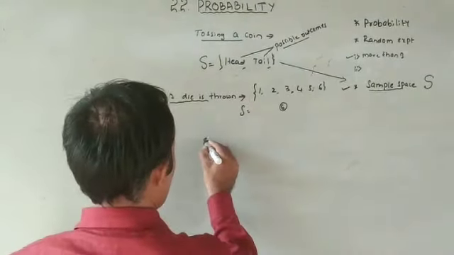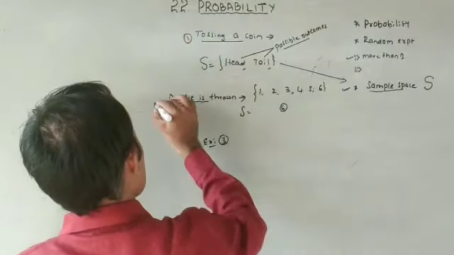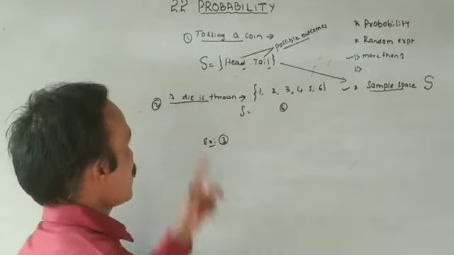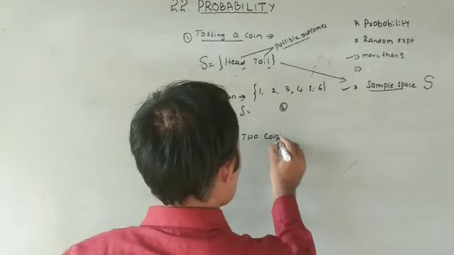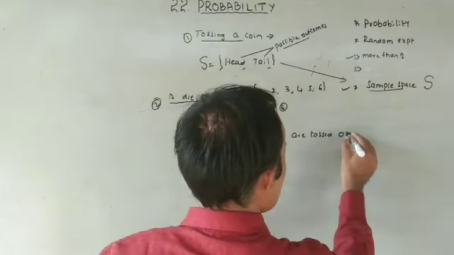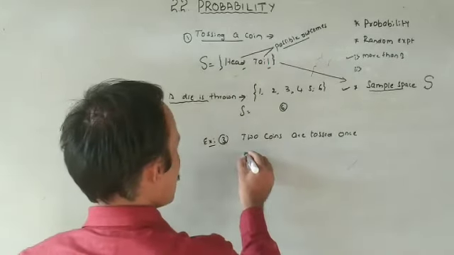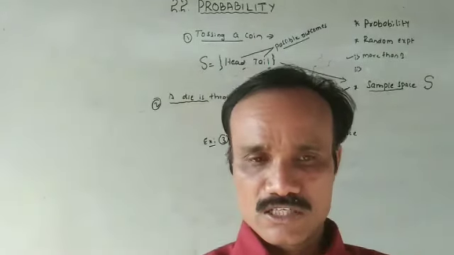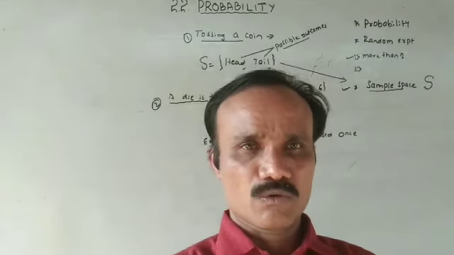I will give another example. Example number 3. This is the first example, this is the second example, now the third. First I will state the description: a coin is tossed 2 times, or two coins are tossed once. Keep 2 coins in your hands and toss them one by one.